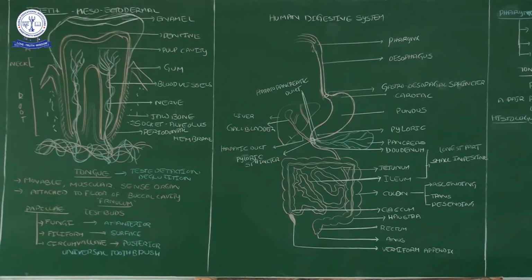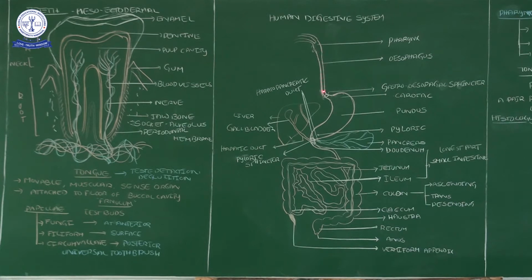From the esophagus onwards, at the opening of the stomach, a small sphincter is there. That sphincter is called the gastroesophageal sphincter. Now what I am saying: after the pharynx, it leads to the next part, the esophagus, which is a tube-like structure.